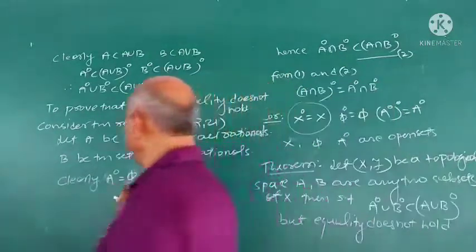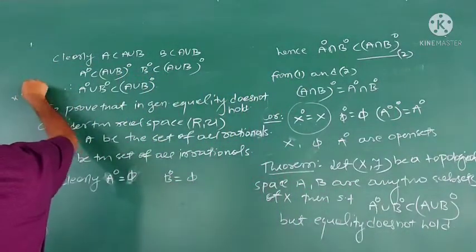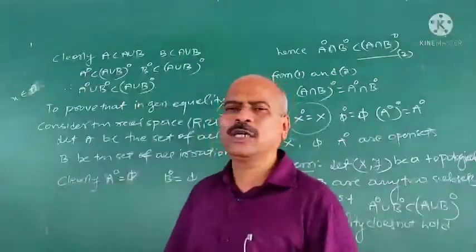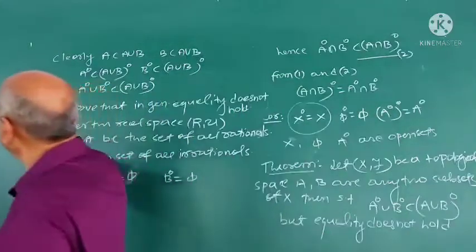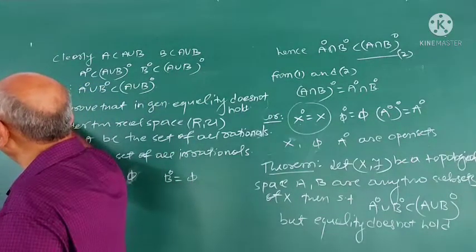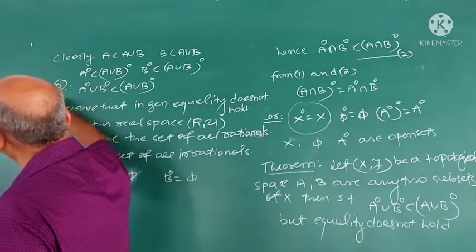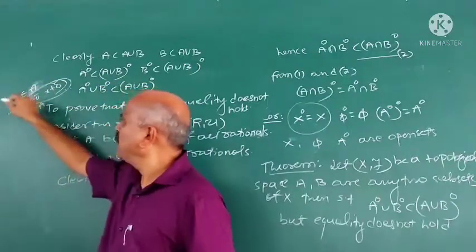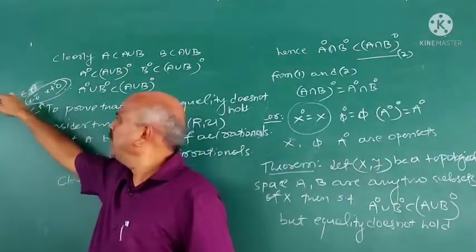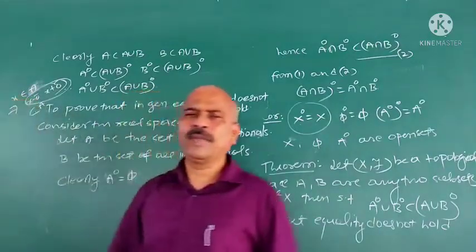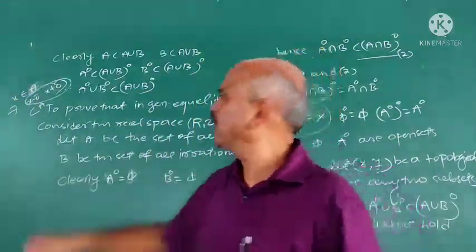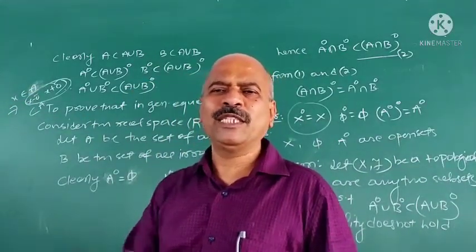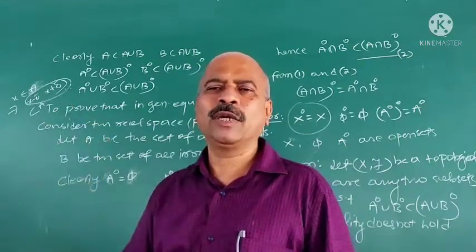Why is interior A phi? Suppose x belongs to A, a rational number. Then for x to be an interior point of A, there should exist an open set, that is an open interval (x minus delta, x plus delta), contained in A. But this is not true, because the open interval contains x but is not contained in A. Why is the open interval not contained in the rationals? Because an open interval is infinite, and it contains irrational numbers also.